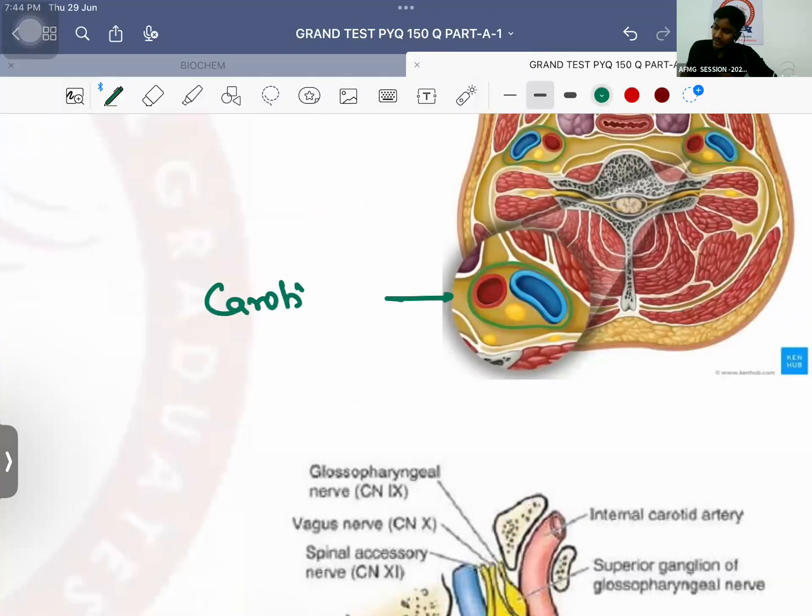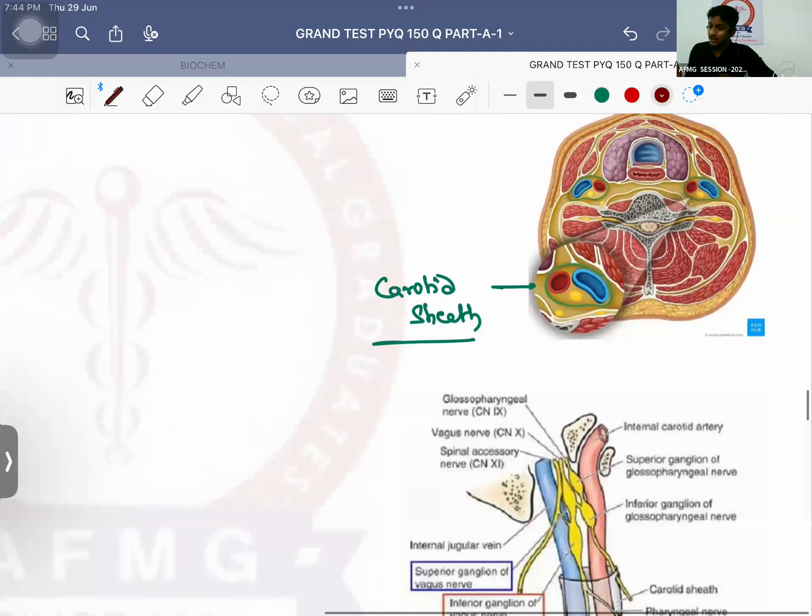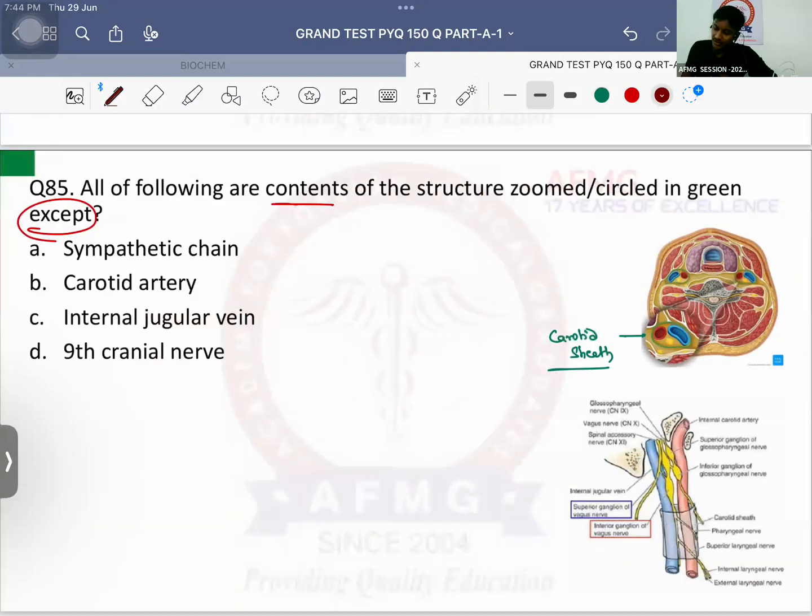It is a carotid covering known as carotid sheath. And this question was covered. Which structures are present inside the carotid sheath? Anybody? It is the carotid sheath, so which structure will definitely be there? Carotid artery. Along with it, which vein will be there? Internal jugular vein. Now we are left with nerves usually.